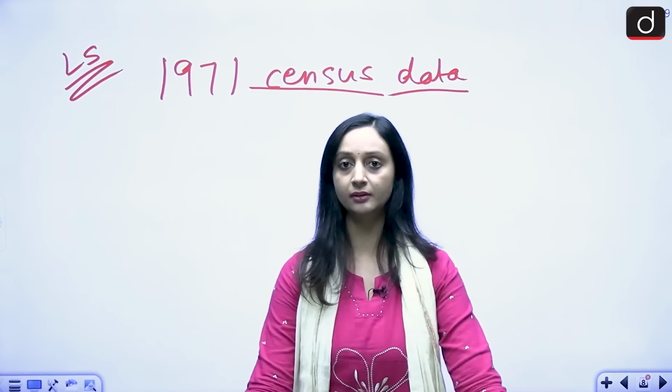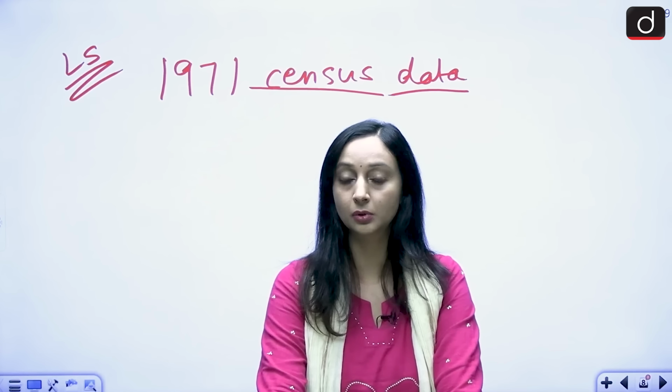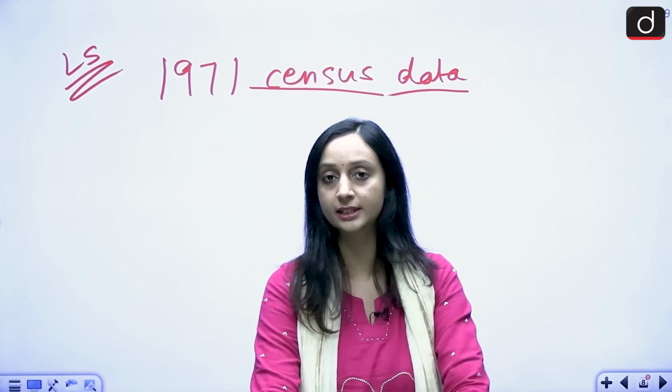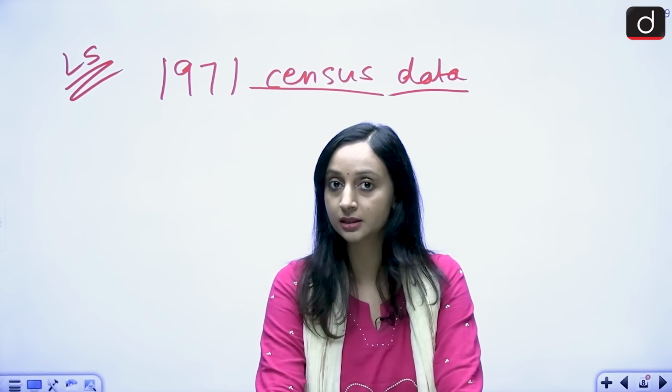They are not following the most recent data.